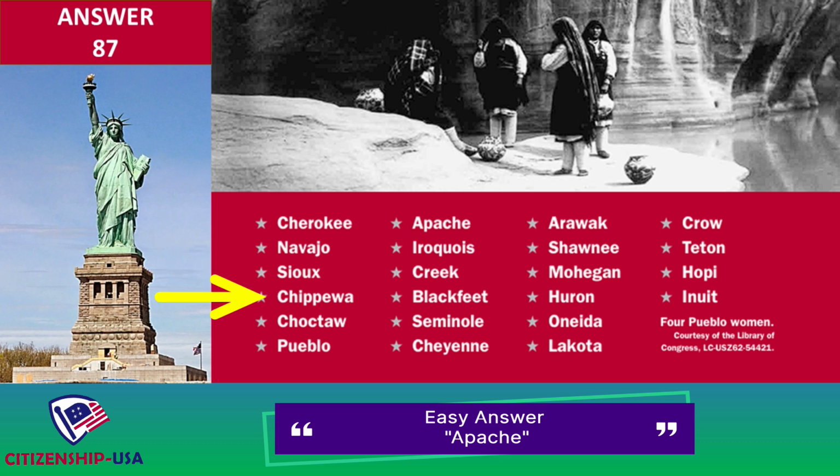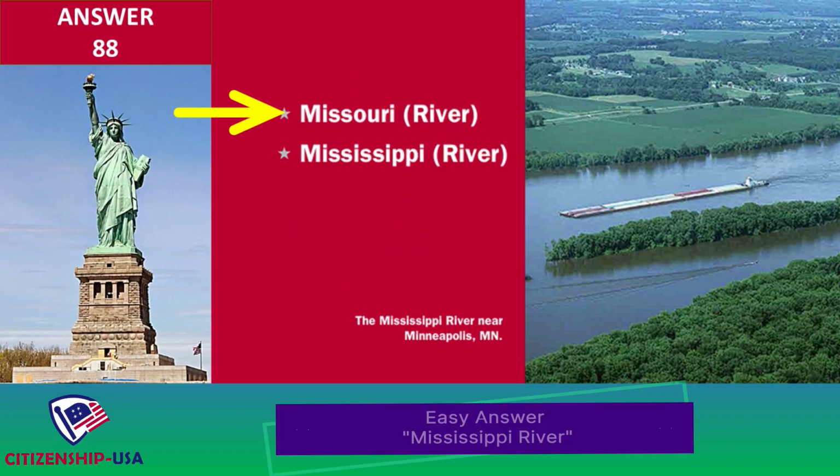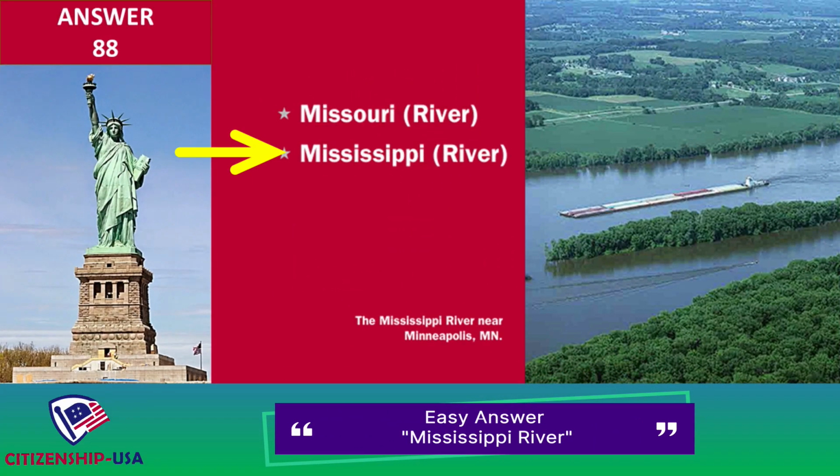Sioux, Chippewa, Choctaw, Pueblo, Apache, Iroquois, Creek, Blackfeet, Seminole, Cheyenne, Arawak, Shawnee, Mohegan, Huron, Oneida, Lakota, Crow, Teton, Hopi, Inuit. Name one of the two longest rivers in the United States. Missouri River, Mississippi River.